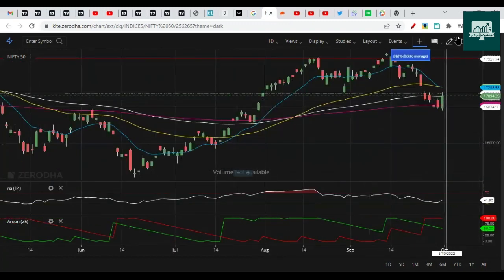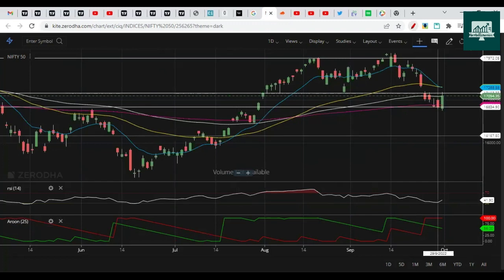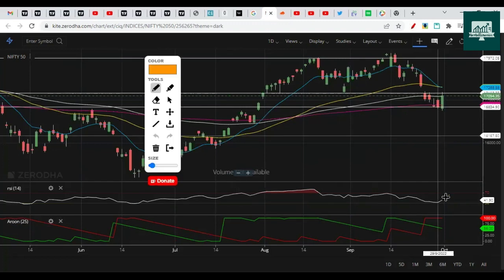A couple of other signals here are based on RSI. It has dropped below 50, so this is considered a bearish market. And here there is a main signal from the Aroon indicator. Previously we mentioned that the Aroon indicator would turn to extreme negatives once it gives the crossover. So it has crossed over now. Red crossed green on the upside, so now the market has turned bearish.